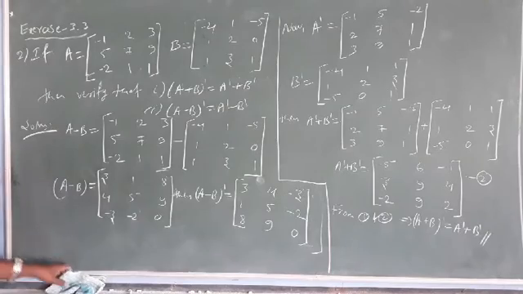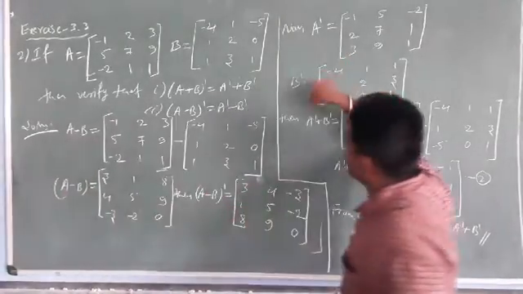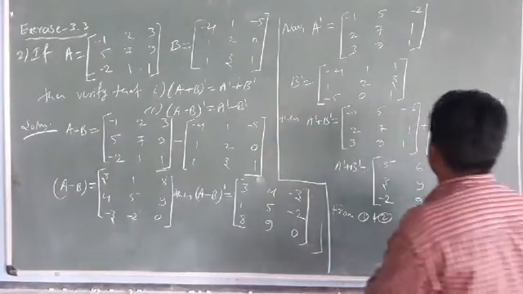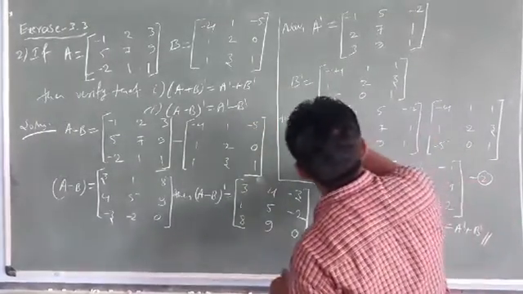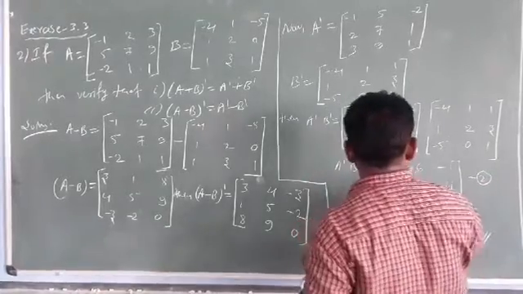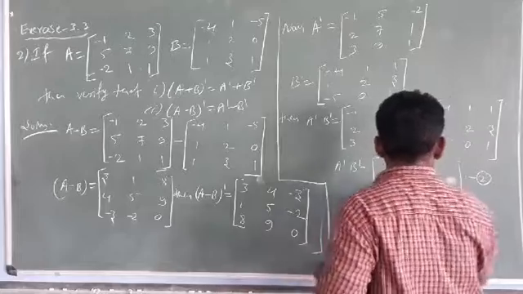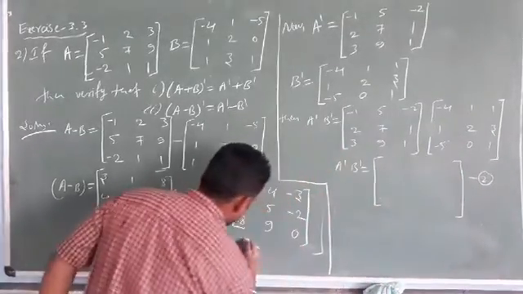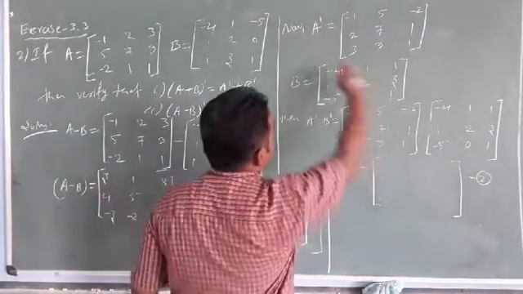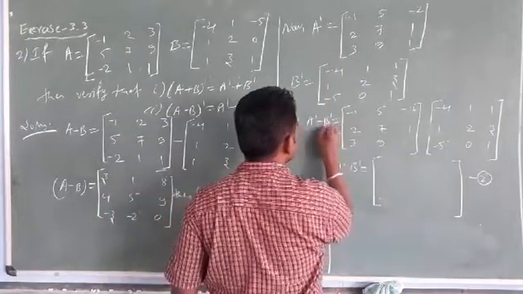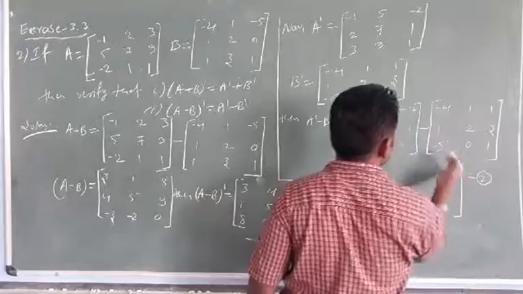Next, A dash and B dash we already found. A dash minus B dash, we have to calculate that one, making the difference of these values. Take this as equation number 1 here. Already you have found A dash and B dash, just do the difference of these two matrices.